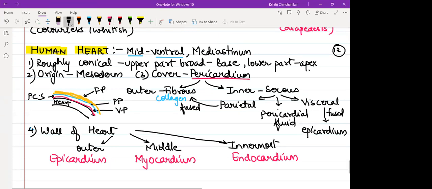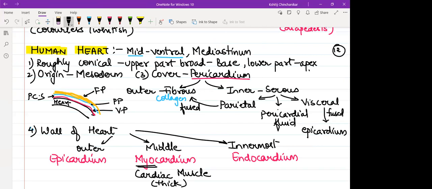Why did we name this myocardium? This middle layer happens to be the thickest. Myo means muscle. Very correct. Which muscle has to be here? The most unique muscle of our body, cardiac muscle. So this part of the heart is the thickest of all.